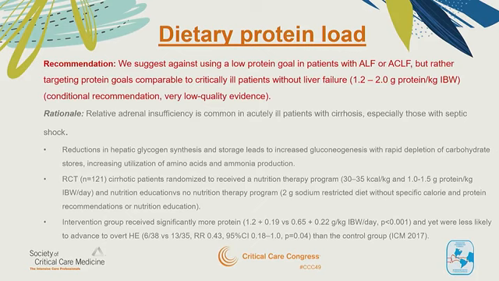Really, the rationale here was that patients with cirrhosis often have sarcopenia and are at risk of muscle wasting, and further protein restricting them will actually deleteriously impact their outcome. There was an RCT of 121 cirrhotic patients randomized to receiving a nutritional therapy program with 1 to 1.5 grams per kilo ideal body weight, and nutrition and education, versus no nutrition therapy at all. The intervention group received more protein, and yet were less likely to advance to overt hepatic encephalopathy, one of their endpoints of complications of cirrhosis.